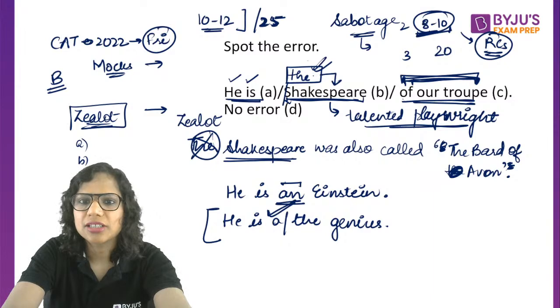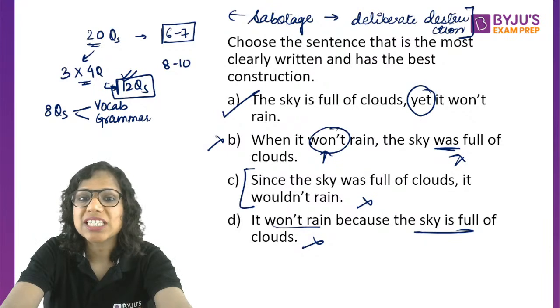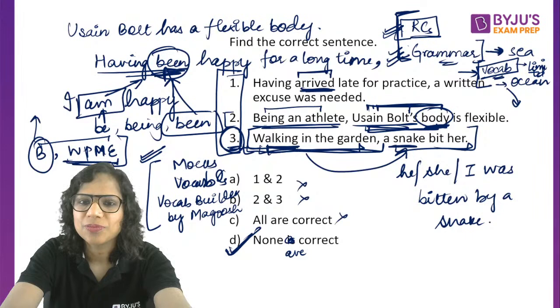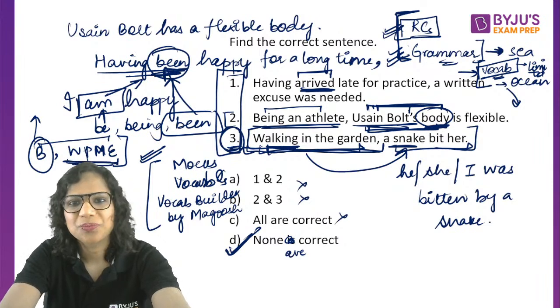You shouldn't equate it to something singular just because it's nil. The Shakespeare of the class, the Shakespeare of the troop, versus "he is an Einstein, he is a Shakespeare". I hope that is also clear to everybody, right? And these were some examples of dangling modifiers. Hope these are also clear.